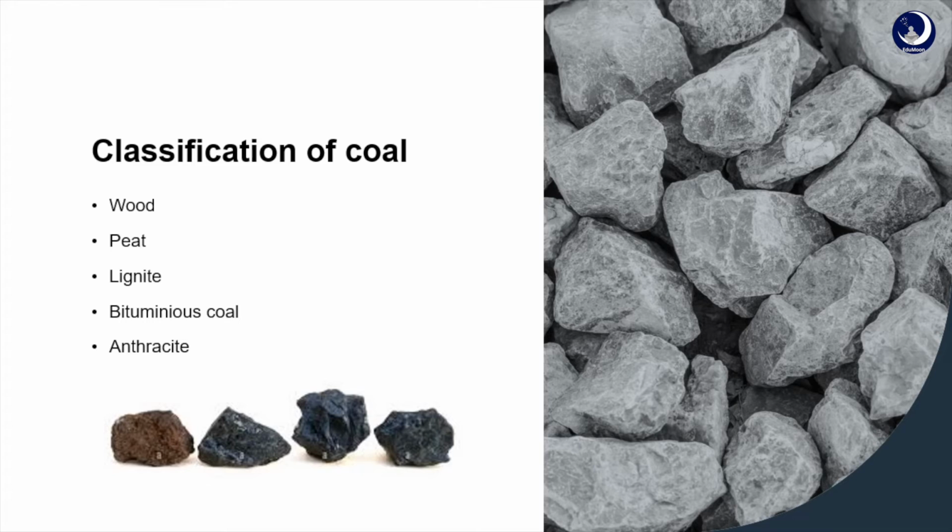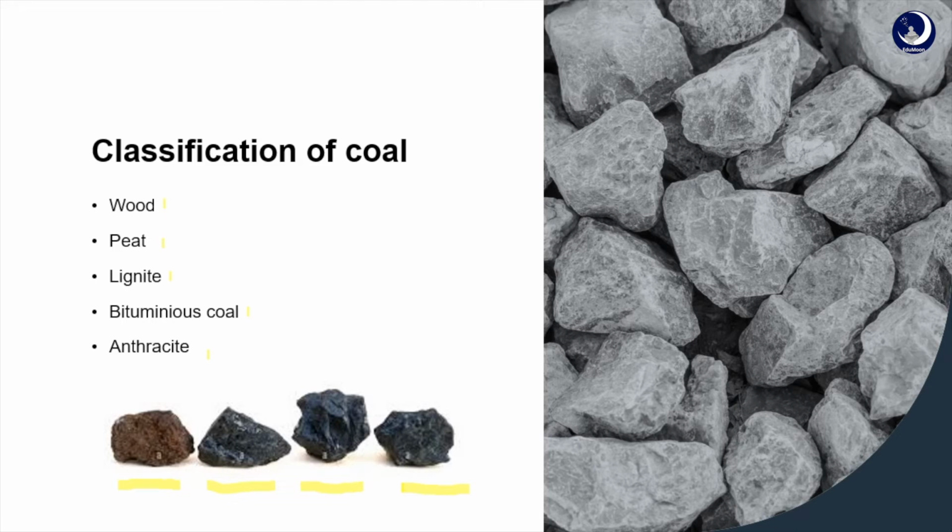The classification of coal is nothing but the transformation of coal, that is from wood to peat, to lignite, to bituminous coal, and then to anthracite. Here we can see this is peat, the next one is lignite, the next one is bituminous coal, and this is anthracite. These are not rocks, but these are the types, or the classification, of coal.